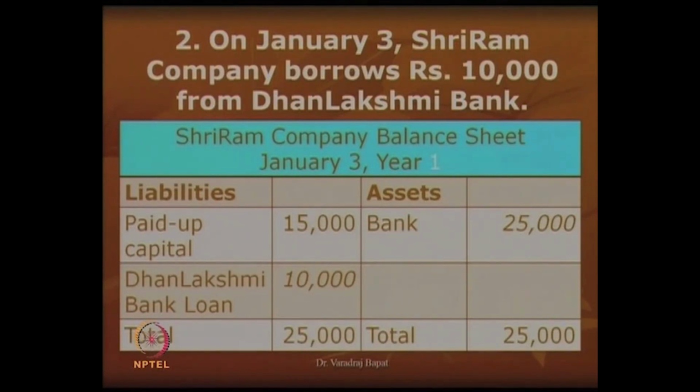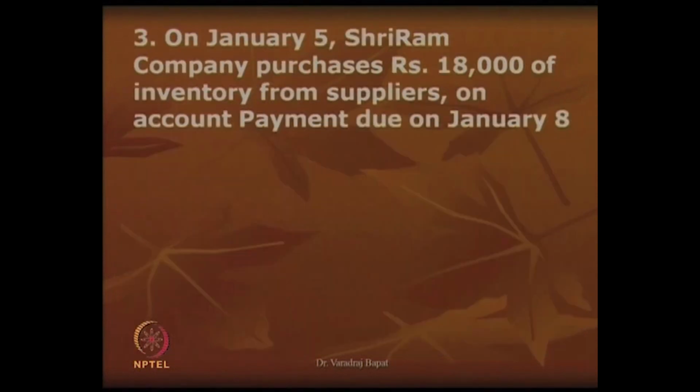On liability side, Dhanlakshmi bank loan, a new amount of 10,000 has come. Capital which will remain intact, it will not change and it will be 15,000. Only thing is, I have used a different term now. I have used the term paid up capital. So, what it means is, this is the amount of capital which owners have paid to the company. And again you can see, of course, the total of balance sheet tallies to 25,000. Now, let us go to the third transaction.